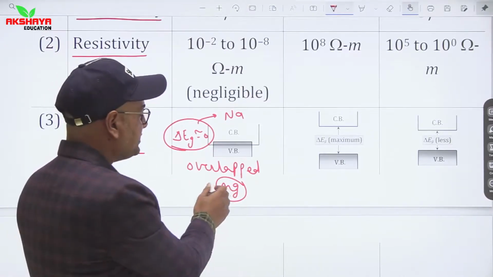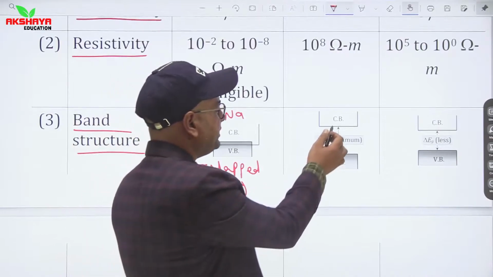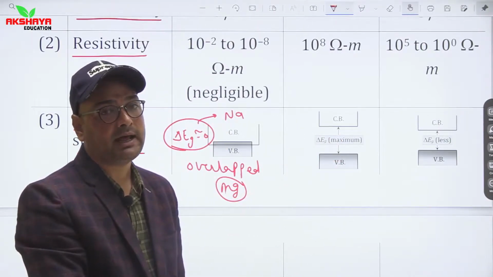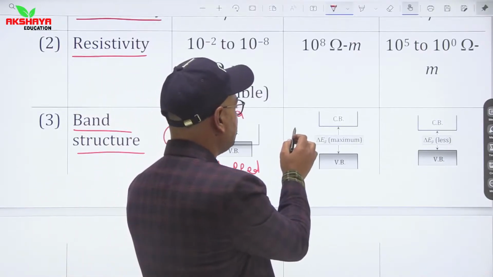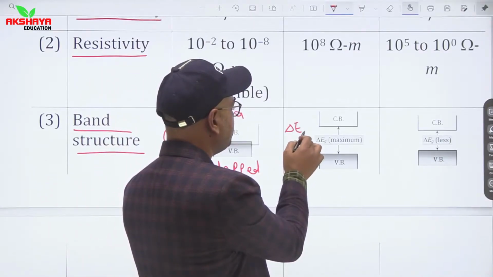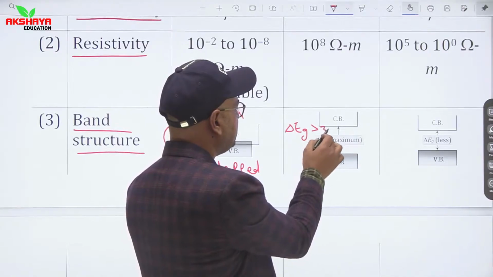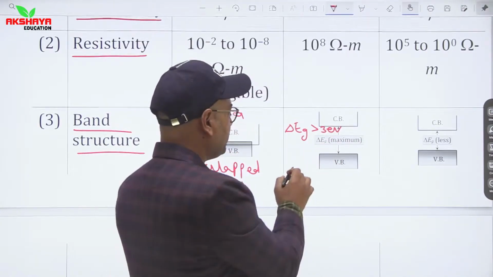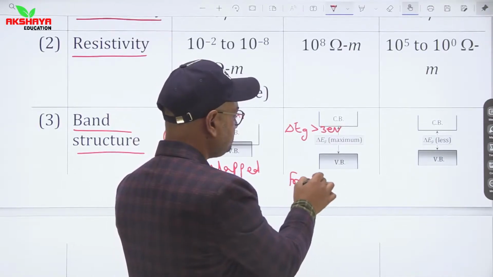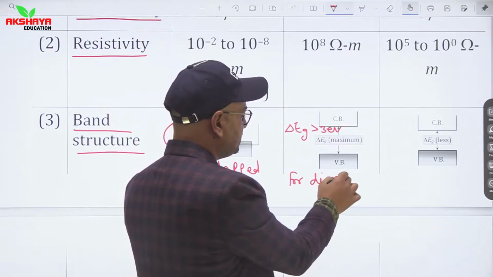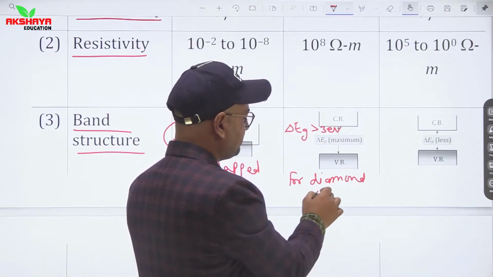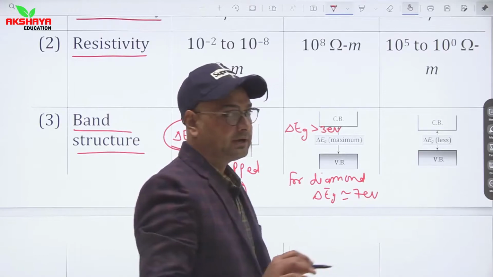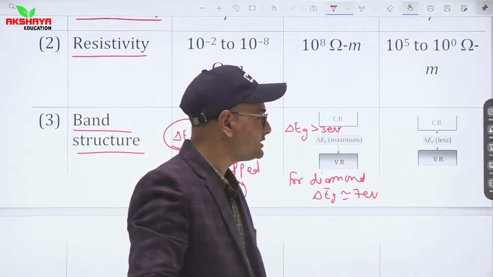So the valence band is completely filled here. Now, in case of insulators, the forbidden energy gap is maximum. Here in case of insulators, the forbidden energy gap is almost greater than 3 electron volt. If we talk about diamond, then for diamond this forbidden energy gap is about 7 electron volt.